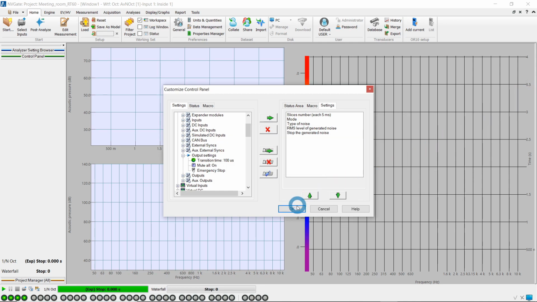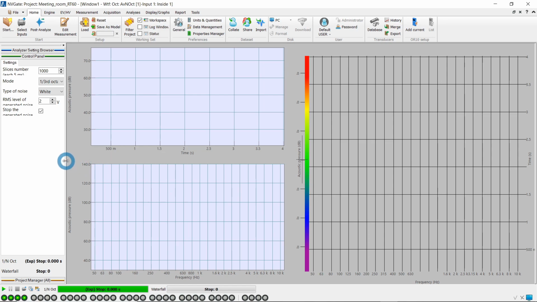Now the selected settings are accessible from the control panel.